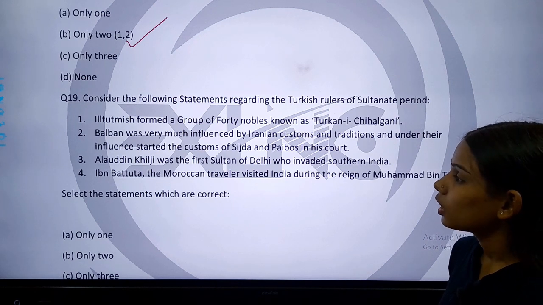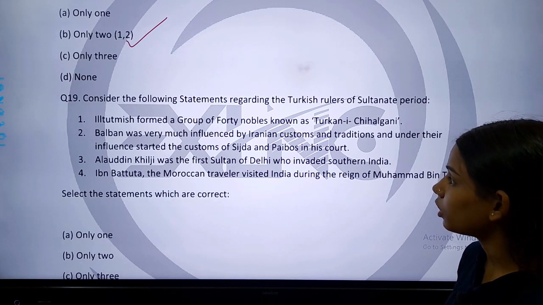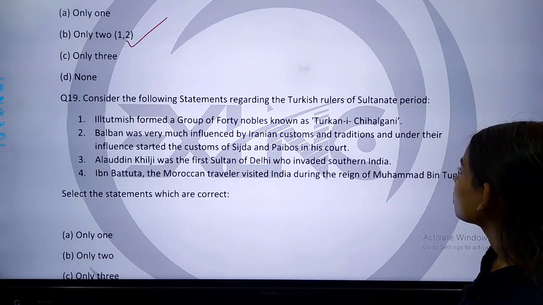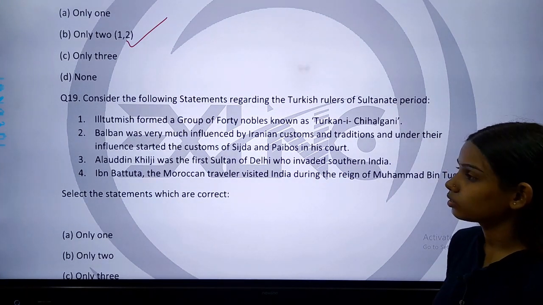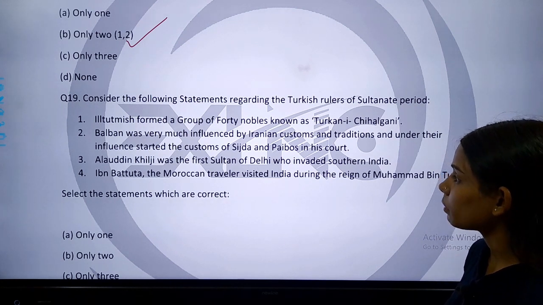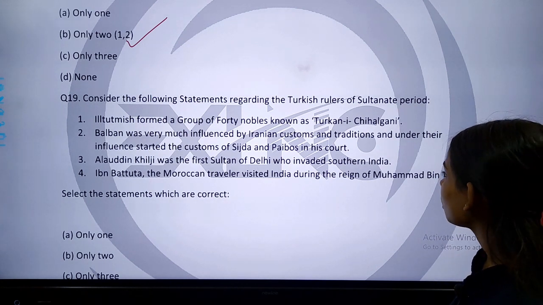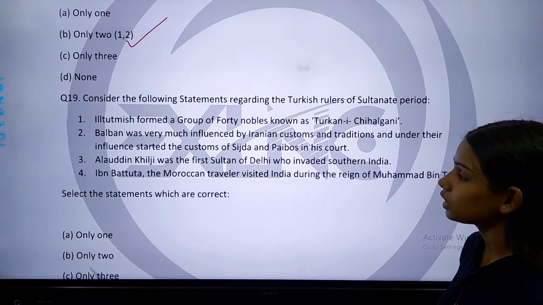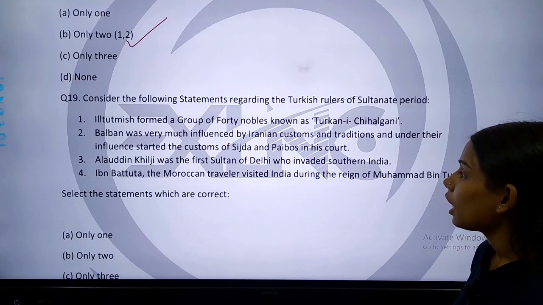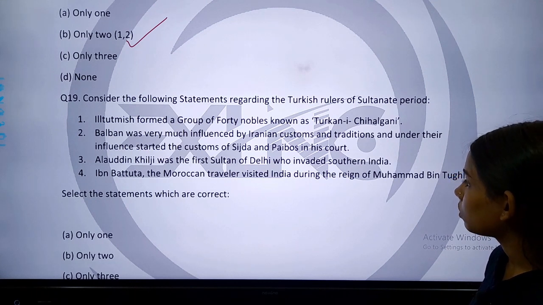Statement 1 is, Iltutmish formed a group of 40 nobles known as Turkan-i-Chihalgani. Statement 2 is, Balban was very much influenced by Iranian customs and traditions, and under their influence started the customs of Sijda and Paibos in his court.